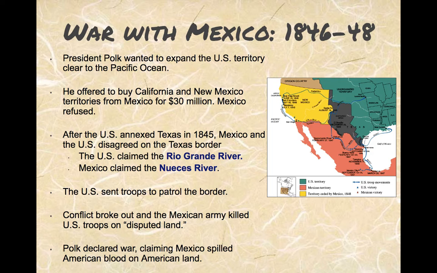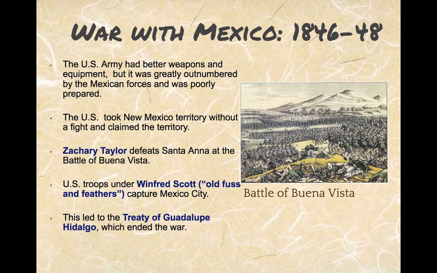So there's a disagreement. The United States claimed that the border is on the Rio Grande, while the Nueces River, a little northward, would be the border of Texas. So the United States sends troops to patrol the border. Conflict breaks out. And eventually, there's a United States soldier that is killed, and then quickly James K. Polk declares war or sends troops. Some people say this is a reason just to try to acquire Mexican land. So for 2 years, the United States goes to war with Mexico.